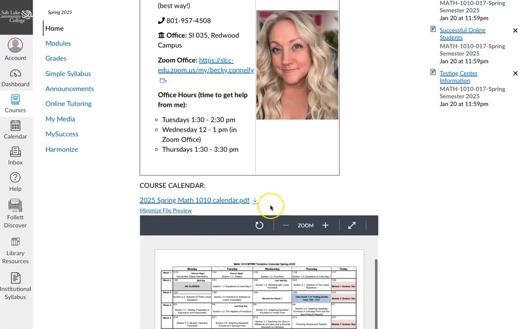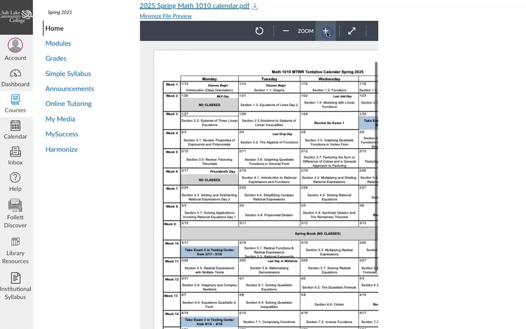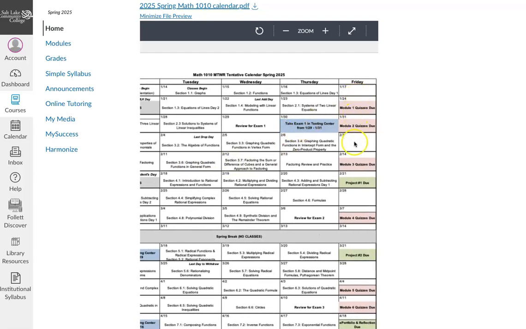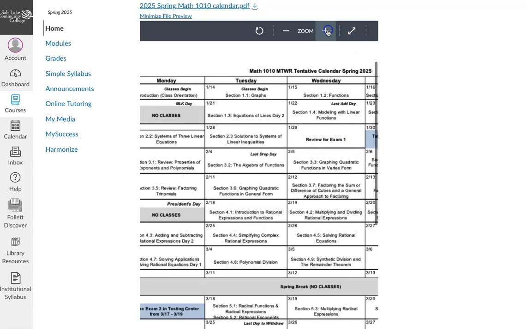The other important thing on the home page is this calendar. Make sure that you are watching all of the due dates here. Notice that it shows you when the exams are, when quizzes are due, when the projects are due. And the stuff in black here are the things that you should be doing on that day. All right, so like on the 21st here, you should be learning about equations of lines on that day.